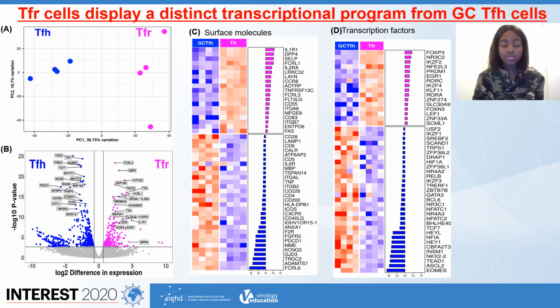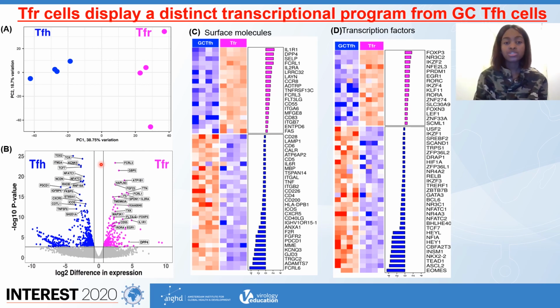So the first thing that we did was we performed principal component analysis, which allowed us to visualize the transcriptional profiles of the two subsets. From this analysis, we observed that the cells clustered into two-dimensional spaces, such that they displayed distinct transcriptional profiles.